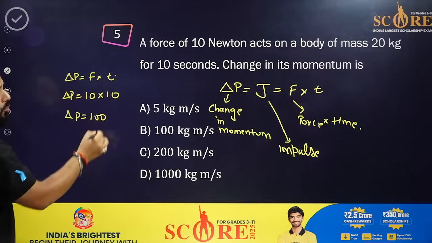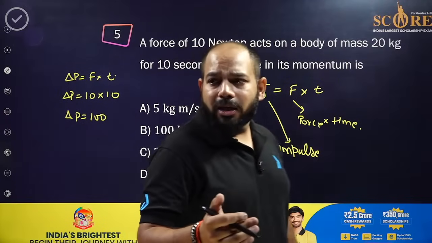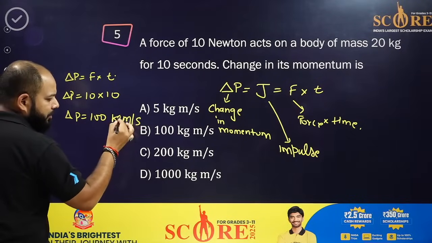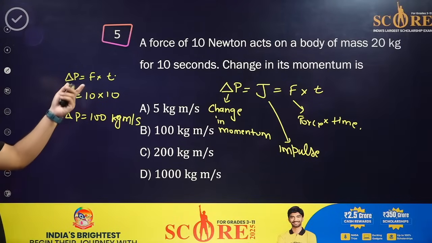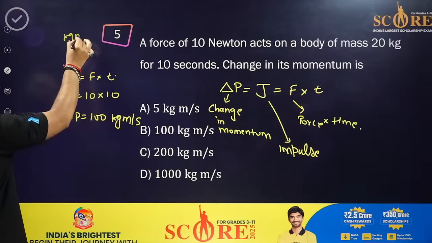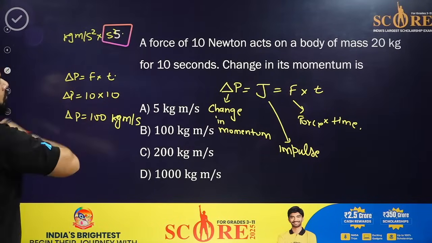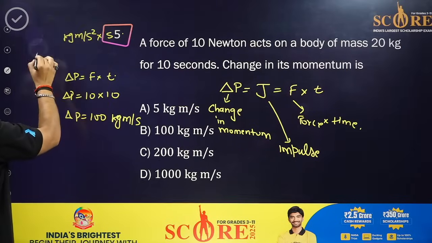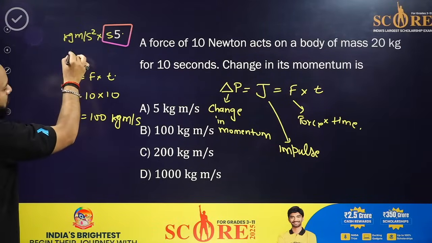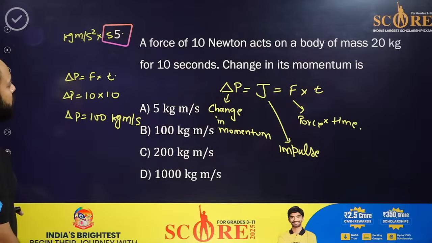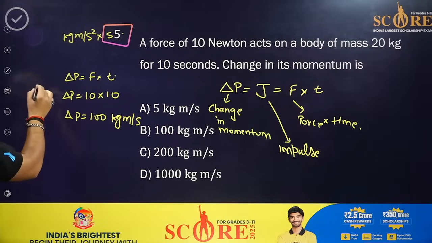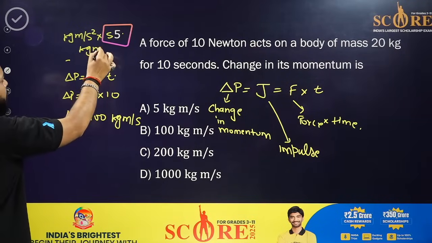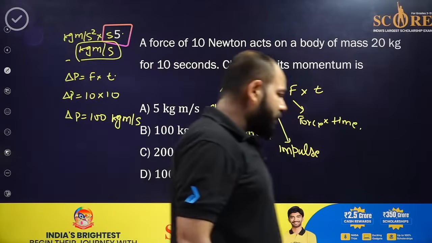Force is Newton, that is also called kilogram meter per second square, and time is in seconds, so it will be kilogram meter per second. Okay, got it, everyone?